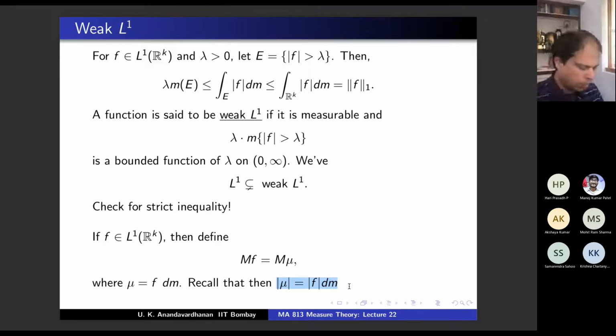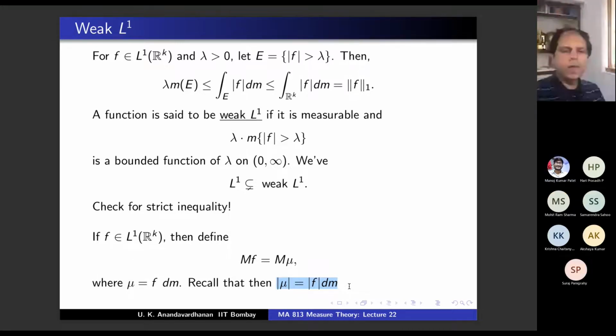It was a corollary to the polar decomposition, z equal to r e^{iθ}, and polar decomposition is a corollary to the Radon-Nikodym theorem. Okay, so we have all these things.